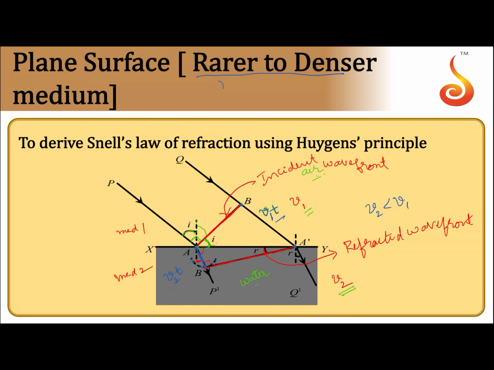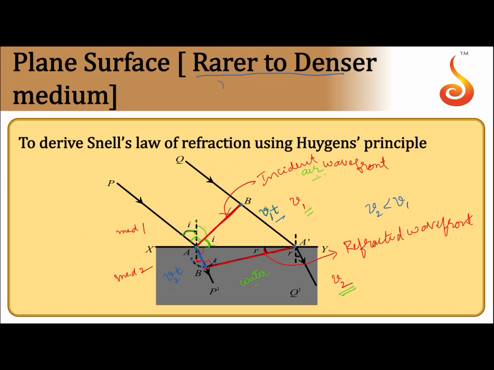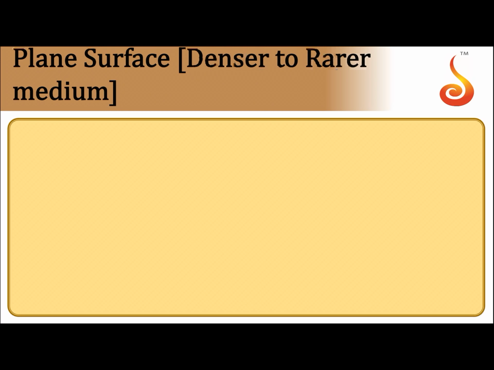Yes, now with this we will proceed with the derivation. So we have to derive Snell's law. In order to derive Snell's law, we will consider the two triangles.